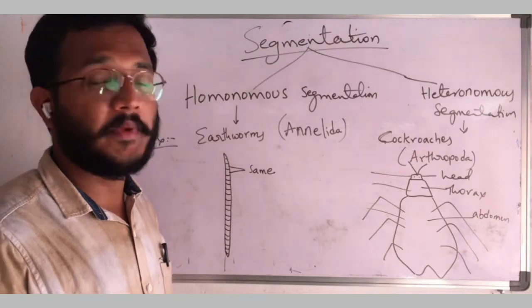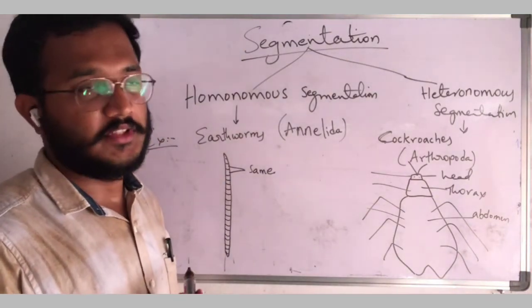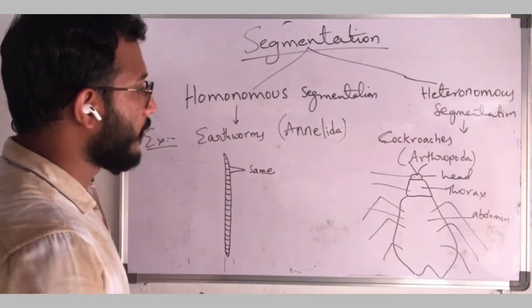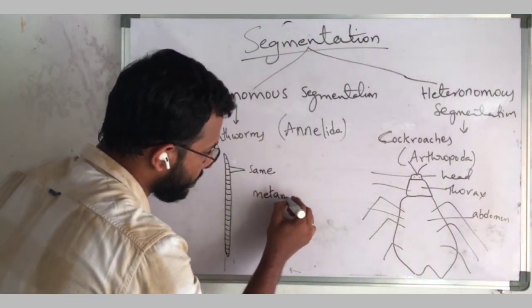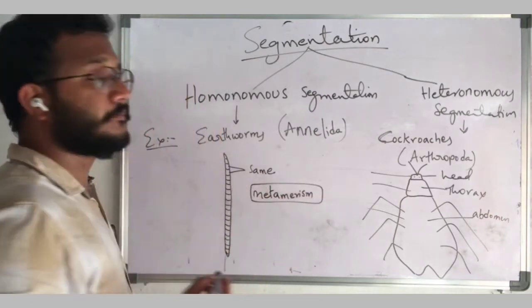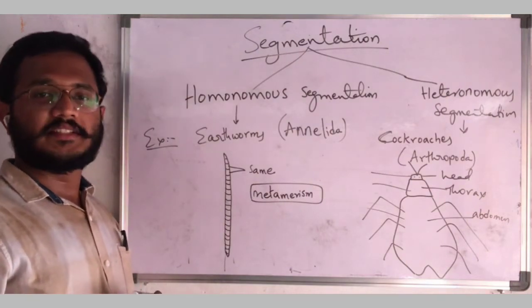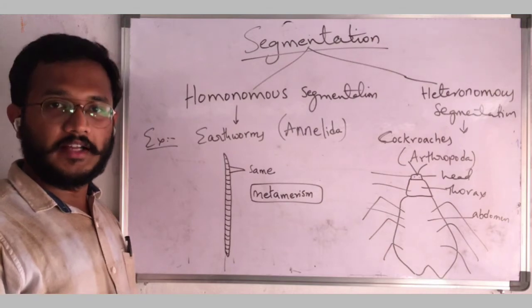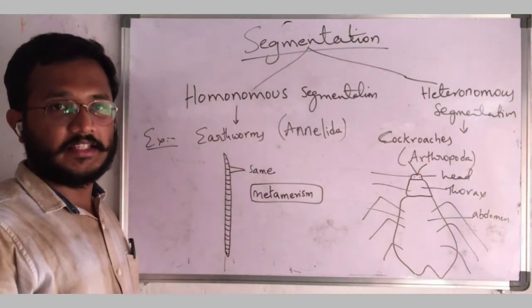So based on the segmentation also, they tried to classify the animals. So this is also one of the basis for classification. And one more thing, here we have to know the term metamerism. What is metamerism? Metamerism means, for example, if all the segments contain same type of organs, that type of segmentation is known as